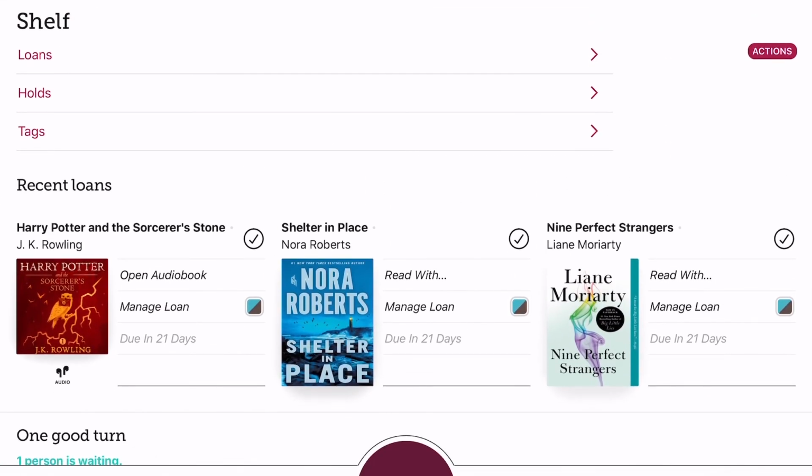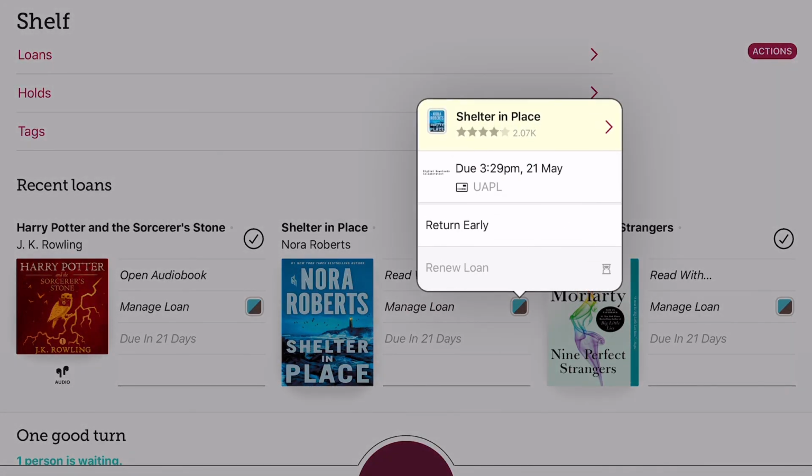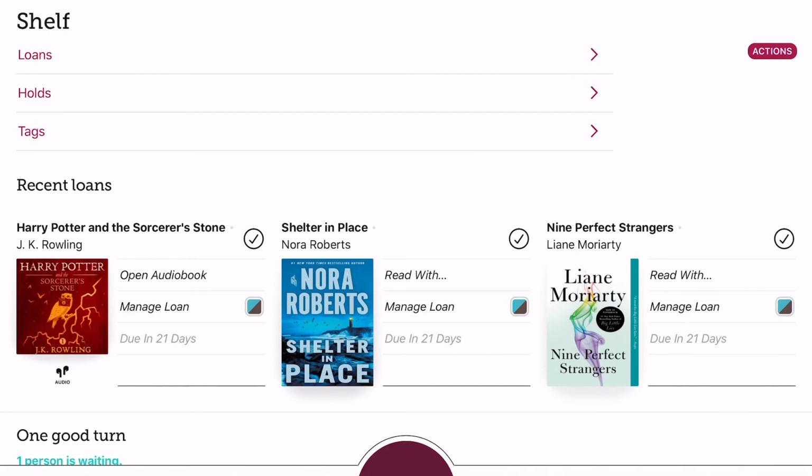Again, you can see all of the books that are currently checked out to my card. And if you're, again, using a Kindle device and you used Libby to transfer a book to your Kindle, if this book had already been returned through your Manage Your Content and Devices section of your Amazon account and it's still hanging out here on your loan shelf, you just use that same Manage Loan button and hit Return Early to check it back in, remove it from your library card, and you're ready to check out other books. So that's it. That's how you return books early on either the OverDrive or Libby apps.